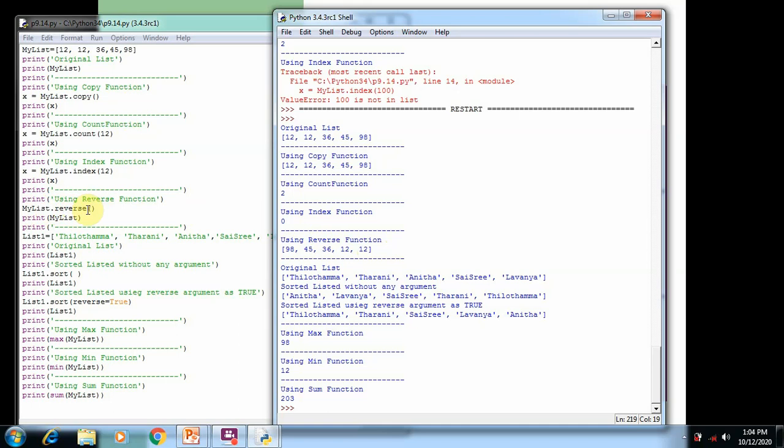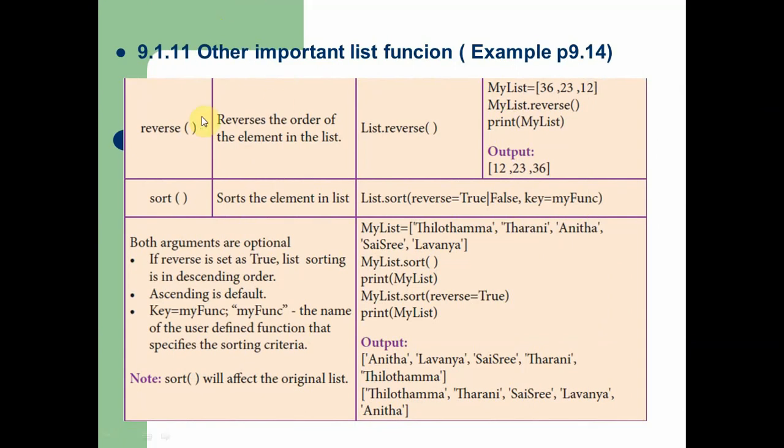So simply all the elements are reversed. After that we use the function called sort function. Sort function is used to arrange all the elements. So here you can see the reverse function reverses the order of the elements in the list. Sort function sorts the elements in the list.